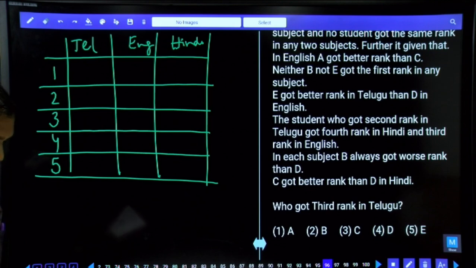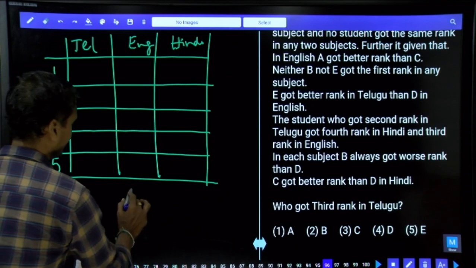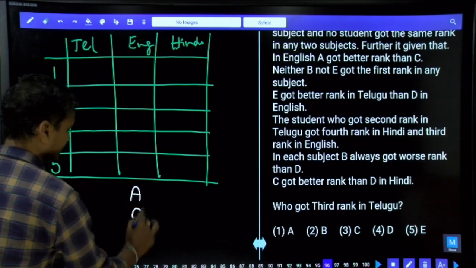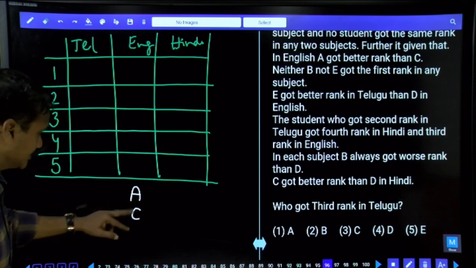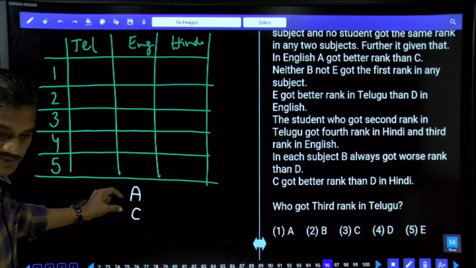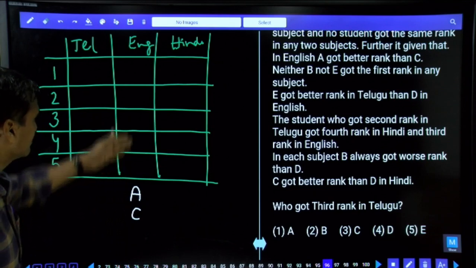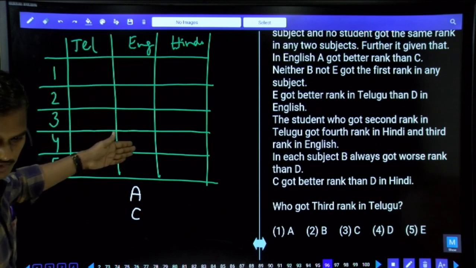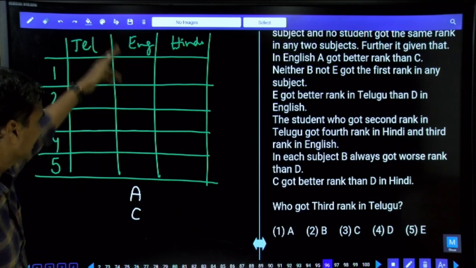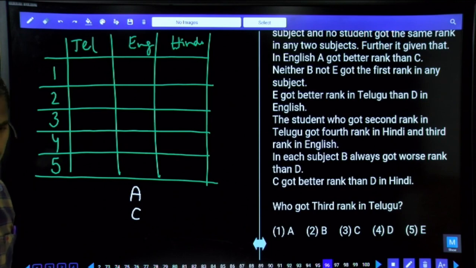Coming to the first one: in English, A got a better rank than C. A is above C. The word immediate is not given. So if C is at the 5th position, A could be at any one of the first 4 places. If C is at the 4th, A could be at any one of the first 3 places. Because the word immediate is not given, A could be anywhere ahead of C.